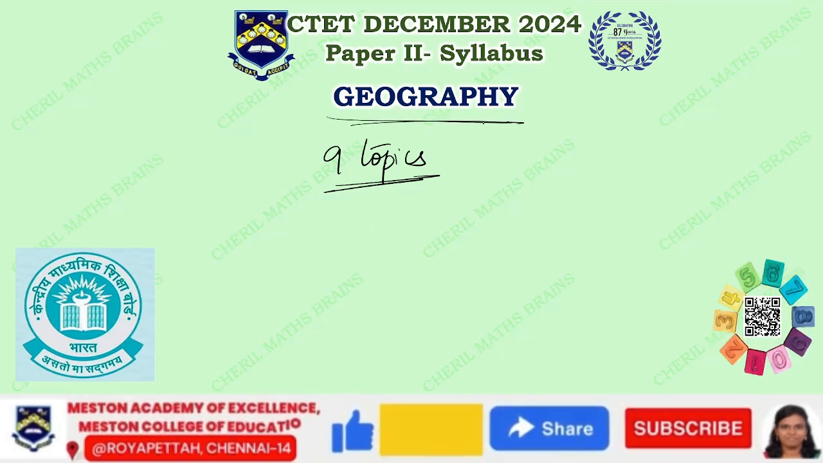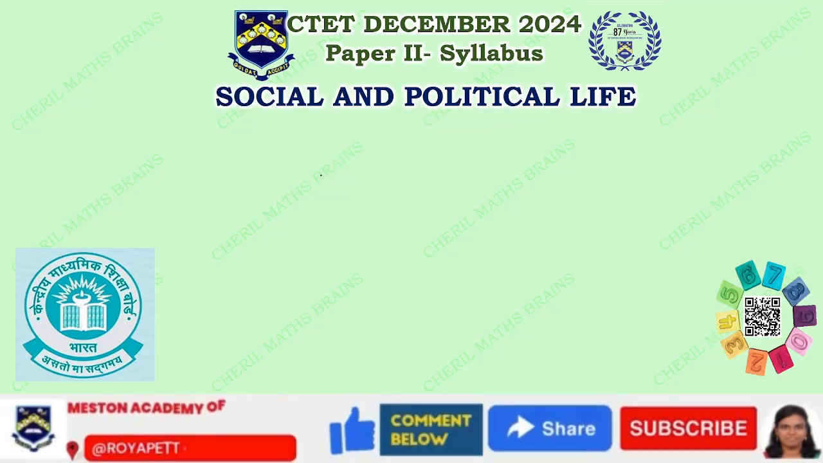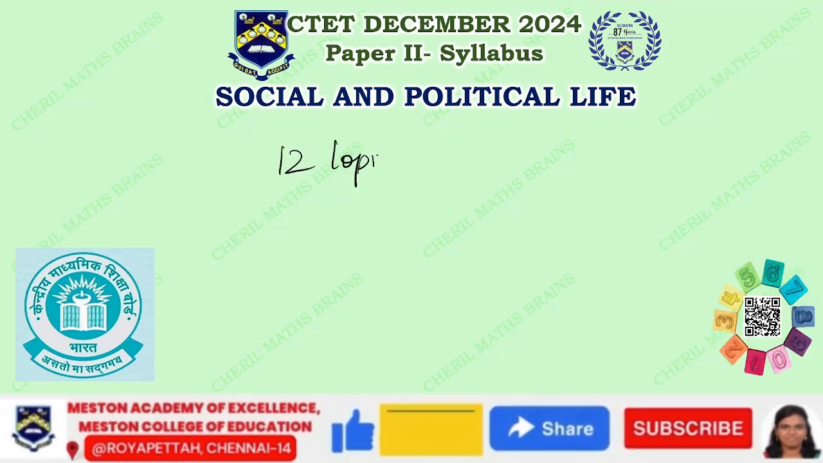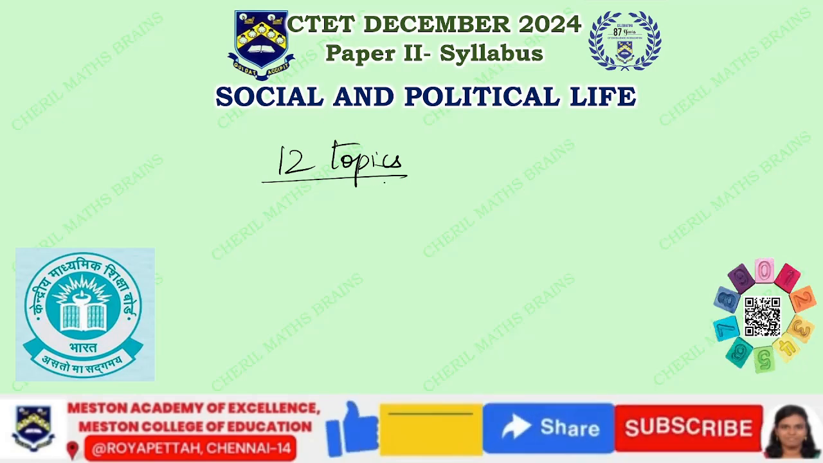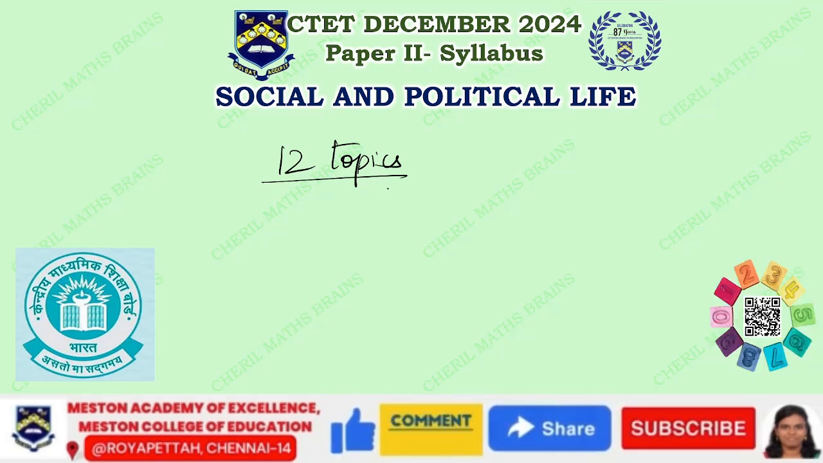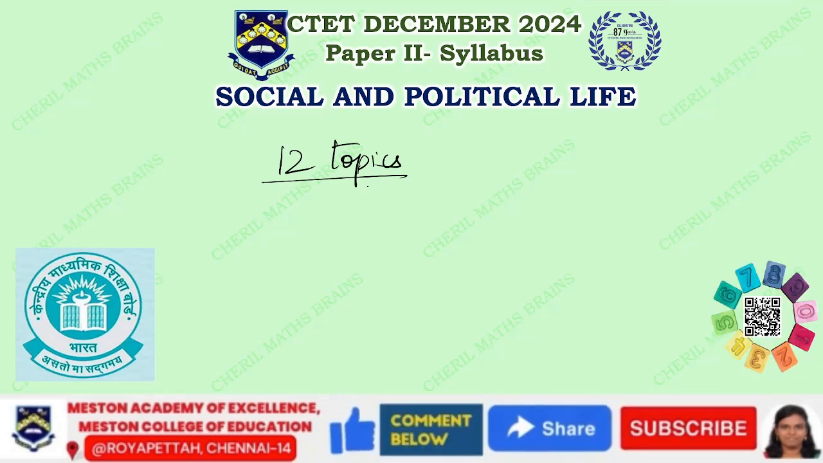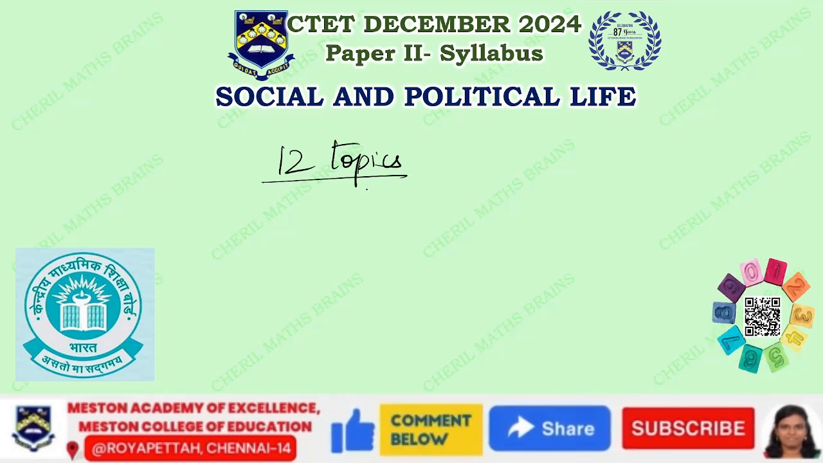So all these are related to geography. And the next one is going to be social and political life. Under social and political life, there are 12 topics. They are going to be diversity, government, local government, making a living, democracy, state government, understanding media, unpacking gender, constitution, parliamentary government, judiciary, social justice, and the marginalized.